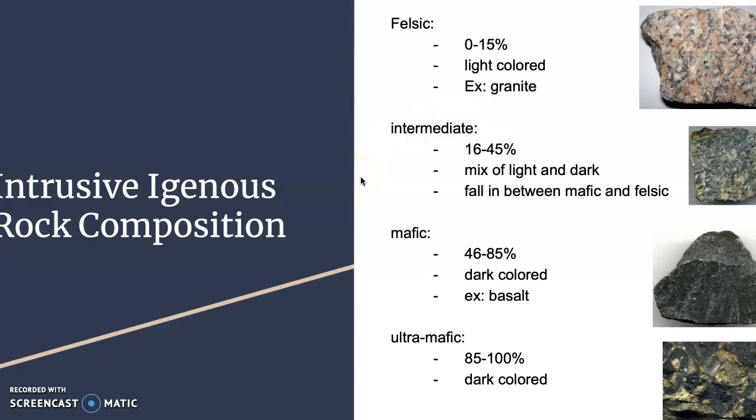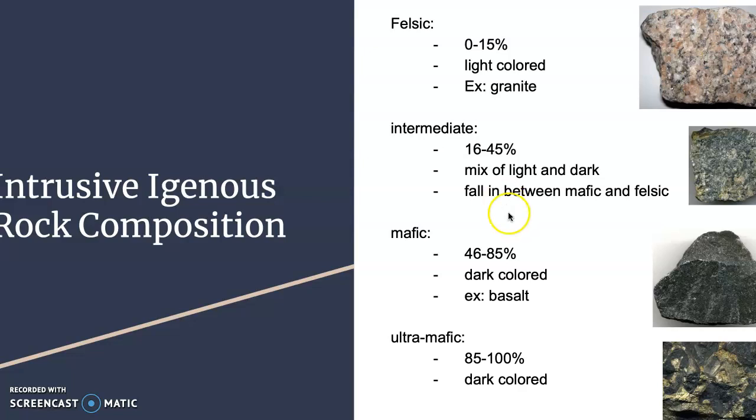Looking closely into the composition of intrusive igneous rocks, we have felsic, intermediate, mafic, and ultramafic. Felsic are typically more lightly colored and don't have too much mineral makeup, which is about 0 to 15%. Intermediate falls in between the felsic and the mafic categories and normally has a mix of light and dark minerals that make up the rock.